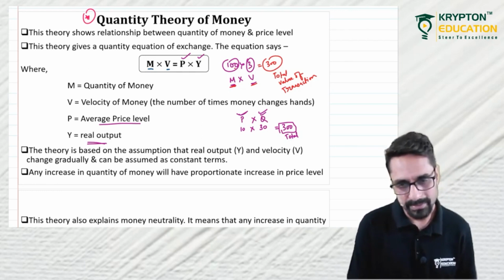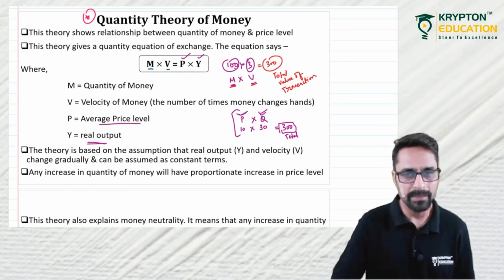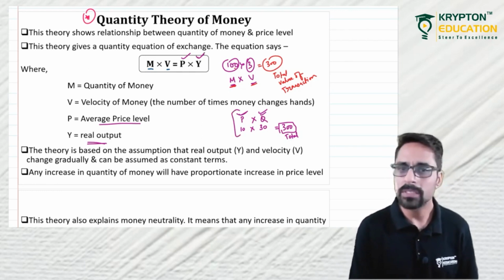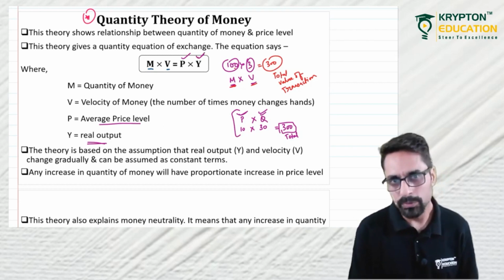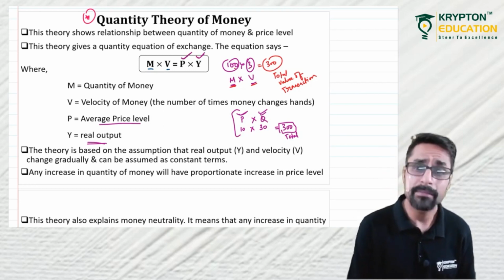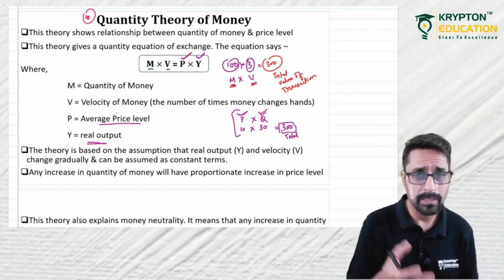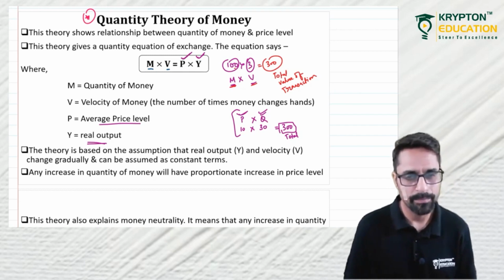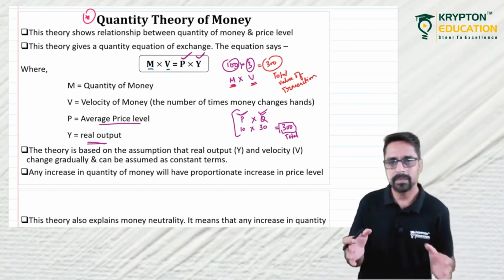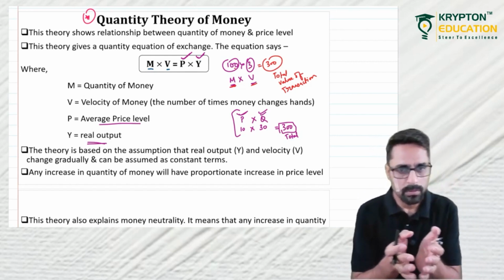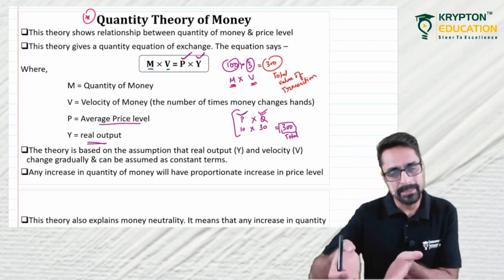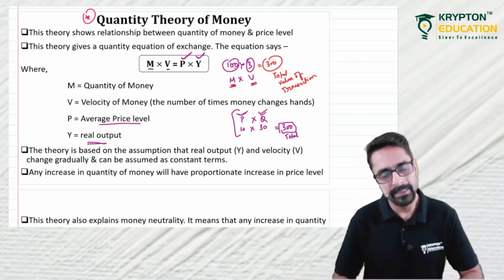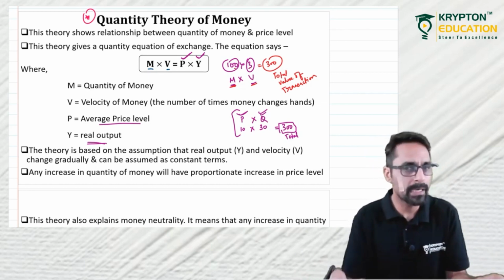Here in this example we have only one article and one price, but in the equation we take all the goods and services that are being produced in an economy, the real output, and the average price level, the inflation rate. So you will say, sir, it will be very difficult to get the exact price and exact amount of goods, and I agree, nobody will make such an exact equation.